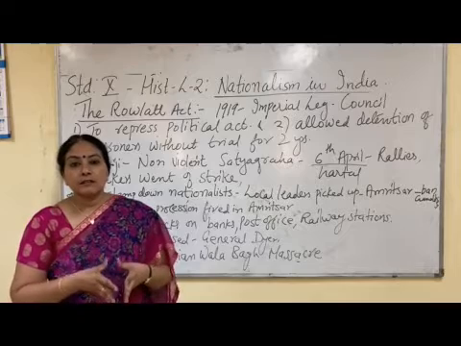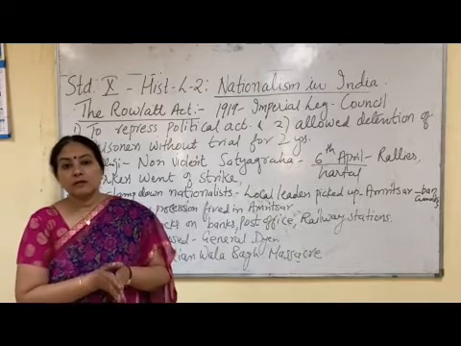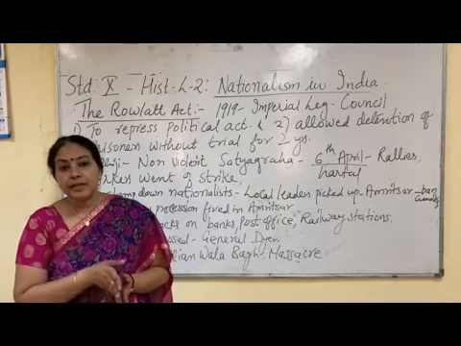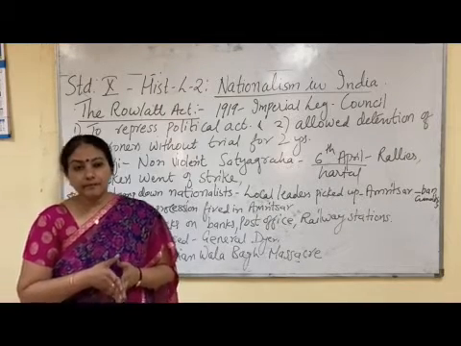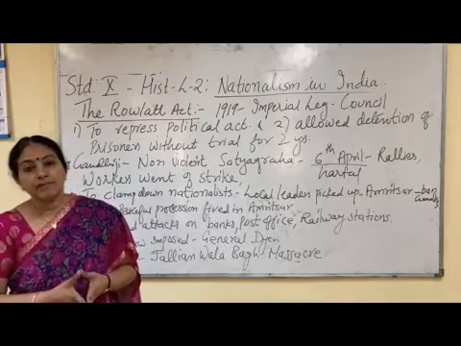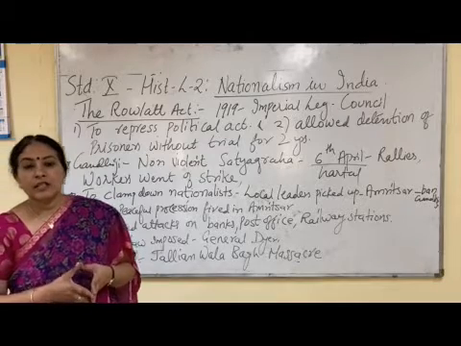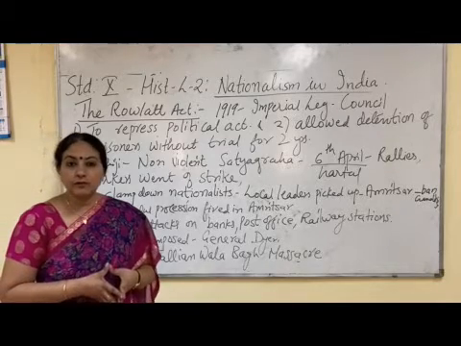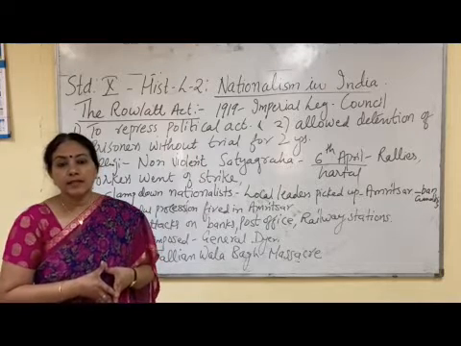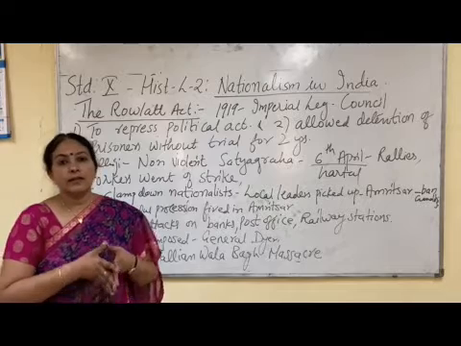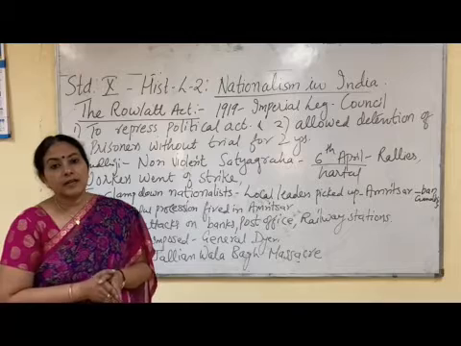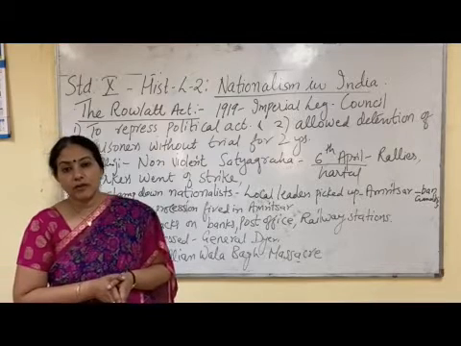So when General Dyer came to know about the people gathered in the Jallianwala Bagh, he took his army, he blocked the entry gate, and he asked his army to fire upon the innocent people. According to rule, first the people who are gathered should be warned, they should be allowed to go out of the gathered area, and if they do not, then only they should be fired upon. But here General Dyer started firing without giving any warning.